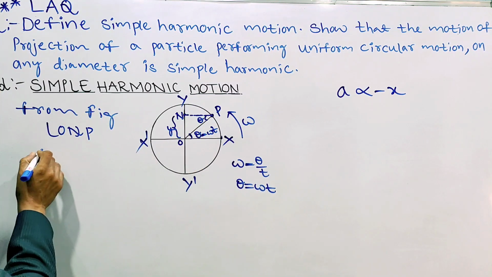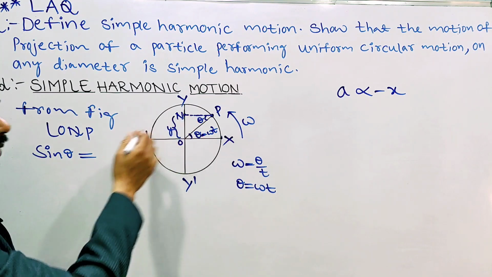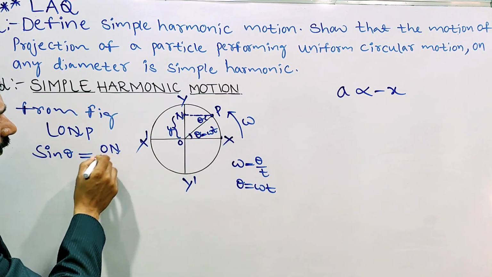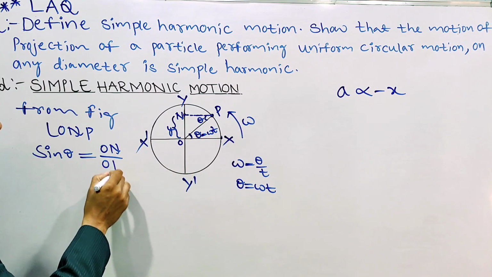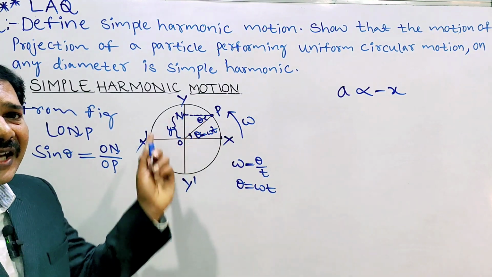Here sin theta equals opposite side by hypotenuse. The hypotenuse is OP, which is the radius of this circle.